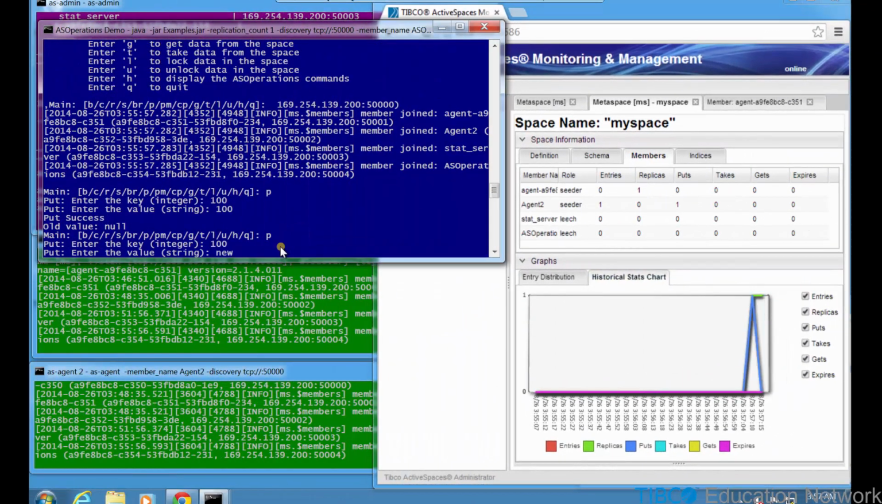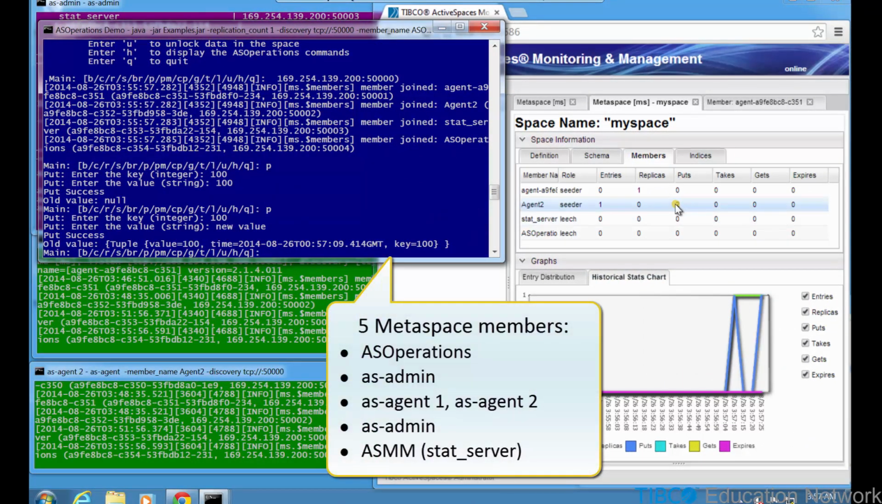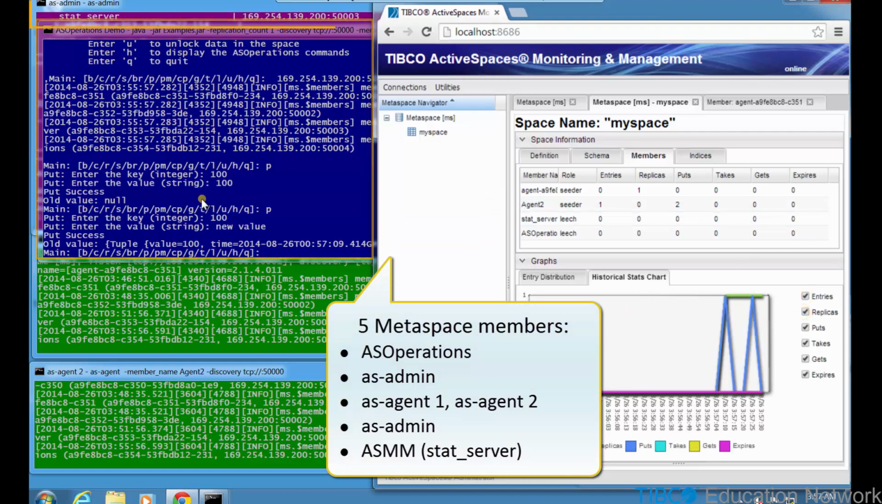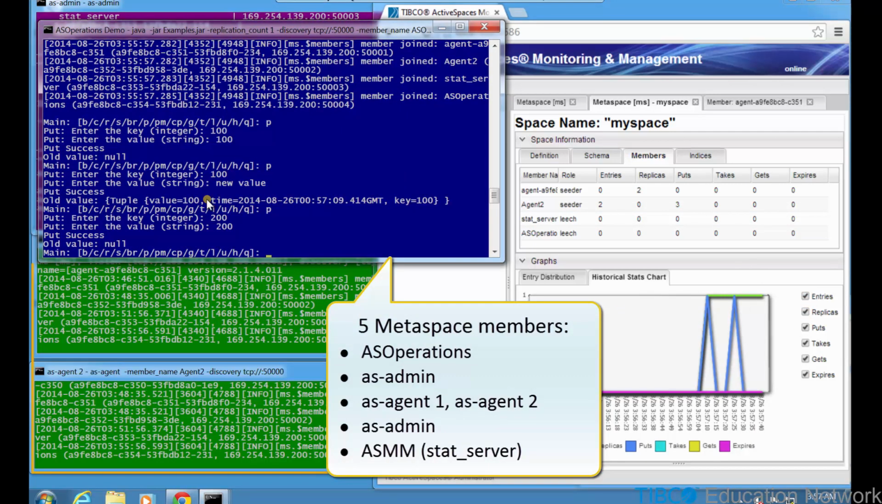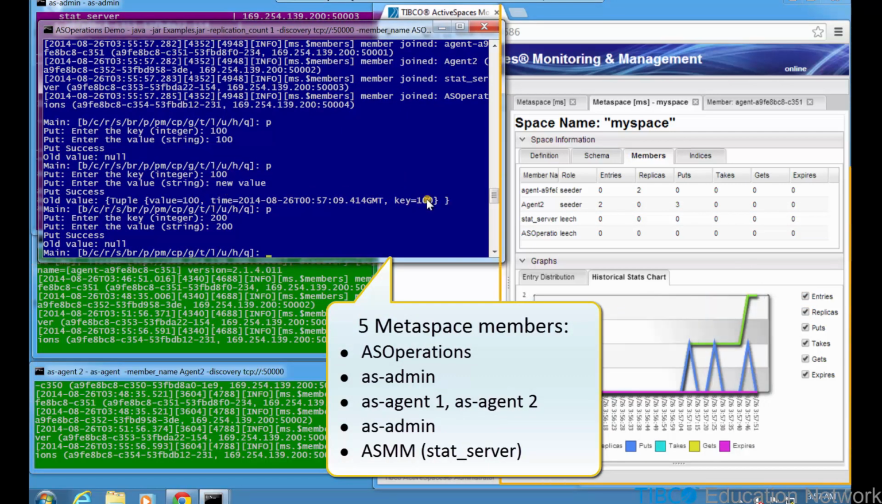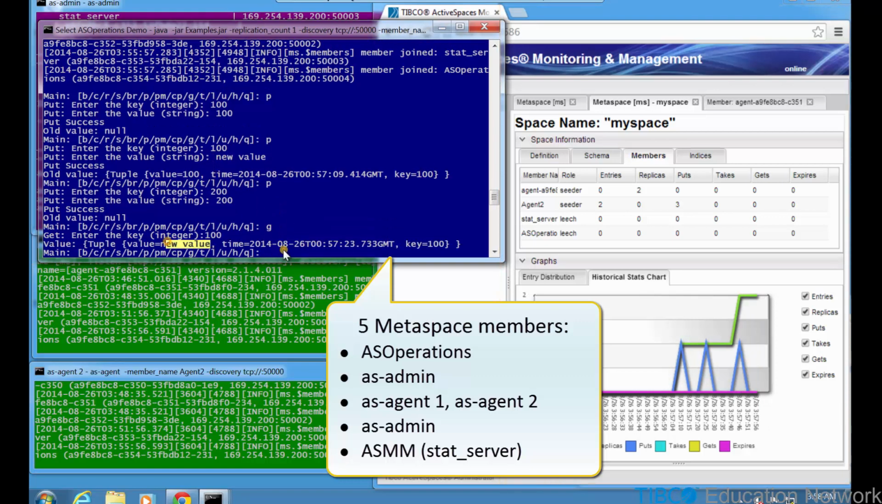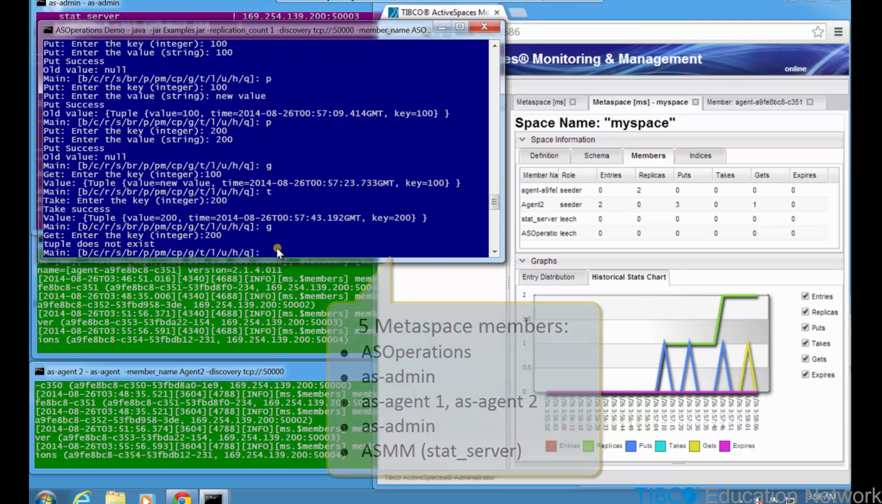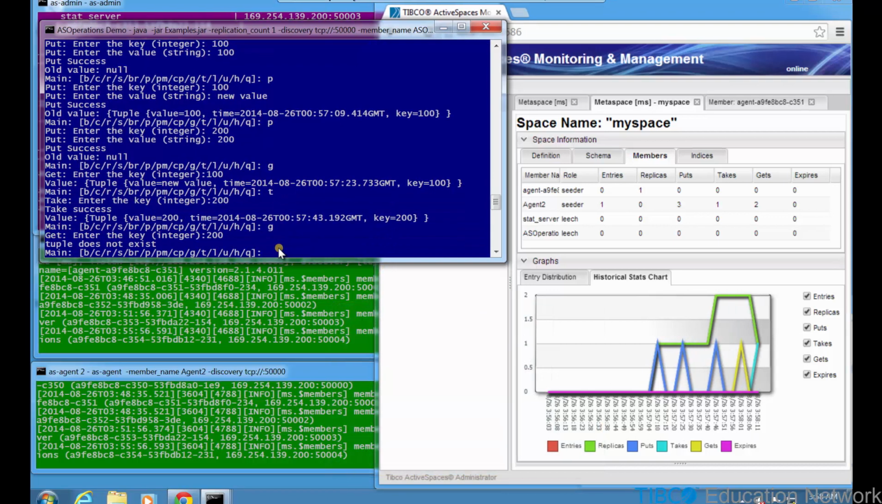In the previous movie, we started 5 Metaspace members: the ASOperations process, an ASAdmin process, 2 ASAgent seeder processes, and an ASMM server. We performed several space operations to put, get, and take data tuples from the MySpace space. In the end, there was a single tuple left in the space with key equals 100. Also notice this tuple is seeded by agent 2. We will return to this fact later in the demonstration.